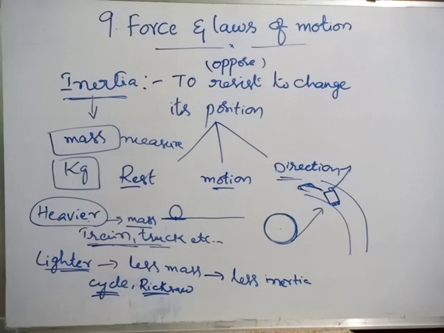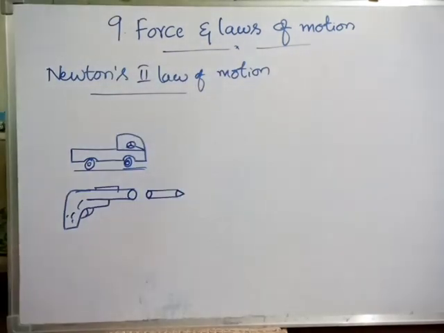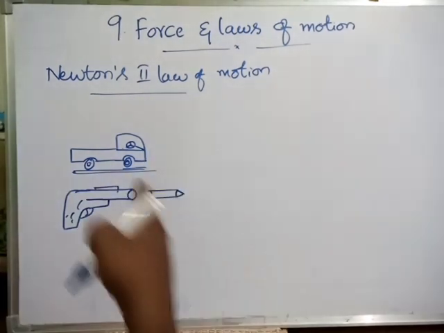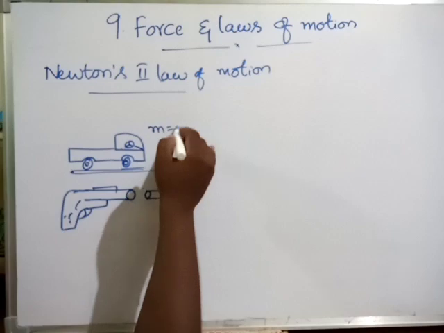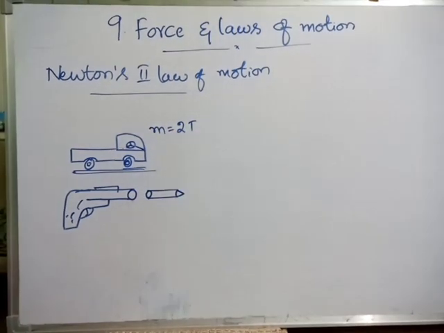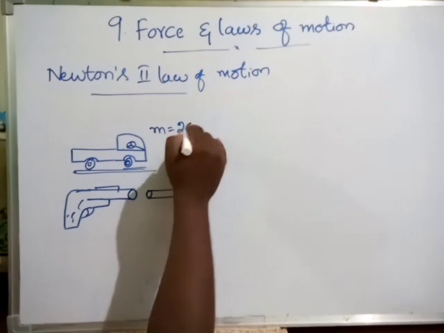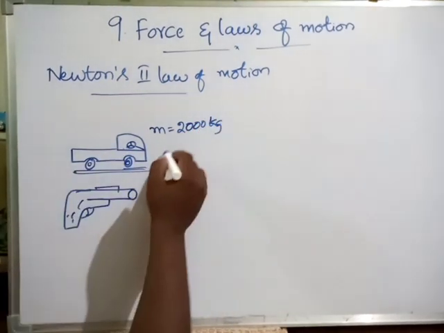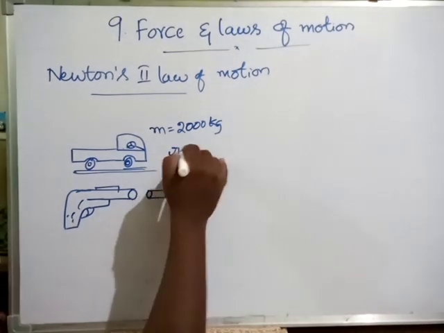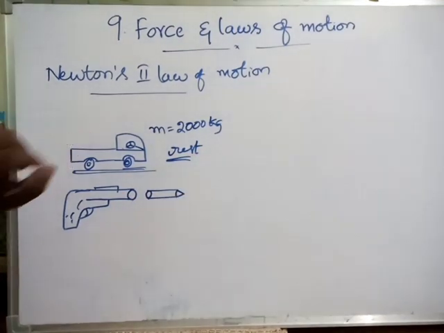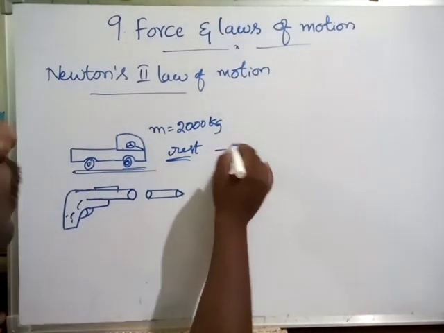Now, the second law of motion. Before discussing Newton's second law of motion, we have to discuss one more important factor and phenomenon, that is momentum. So what is momentum? See here, for example, it is a truck. It has more mass, you know very well. For example, say it has 2 ton, which means 2000 kg mass. If it is at rest, it doesn't harm anybody. No impact.